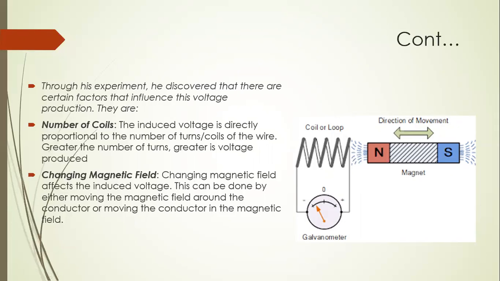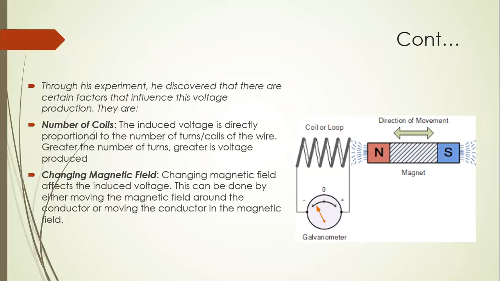Also, the phenomenon of EMI is the basis of working of power generators, dynamos, transformers, etc. We cannot imagine a world with no electricity, no lights, no trains, no telephones, no personal computers, and nothing that works on electricity.